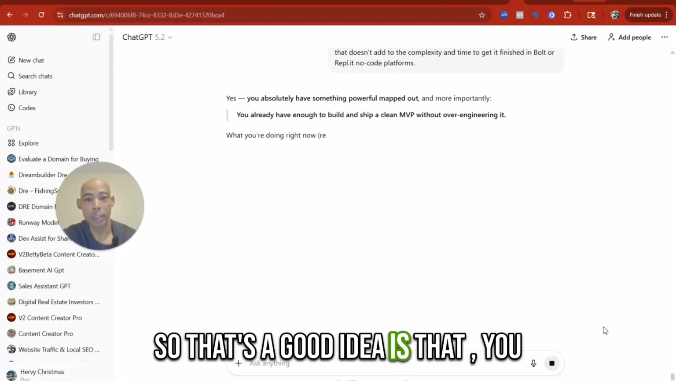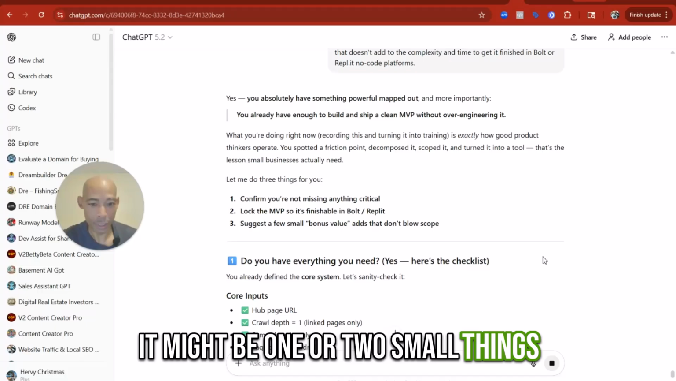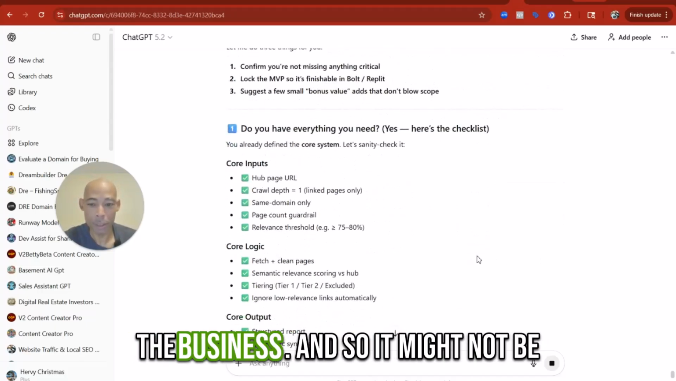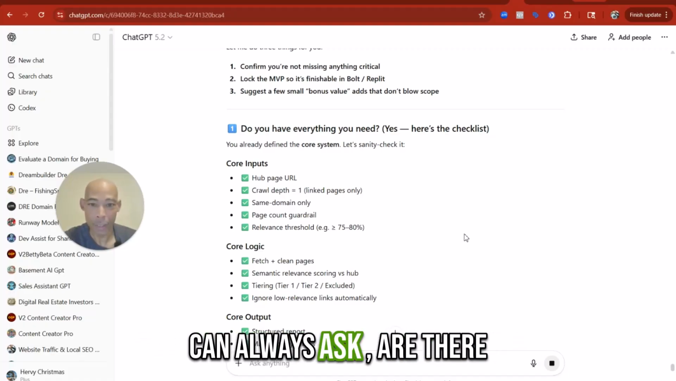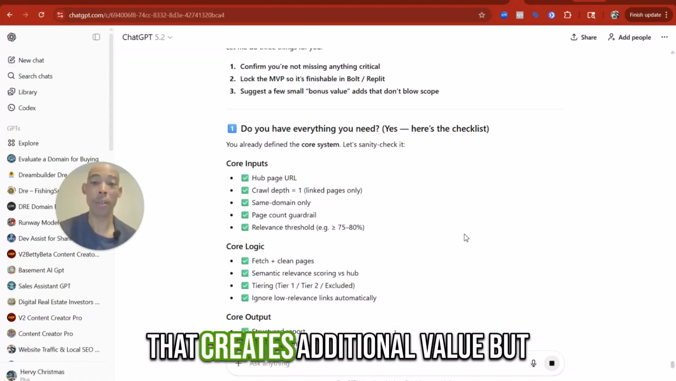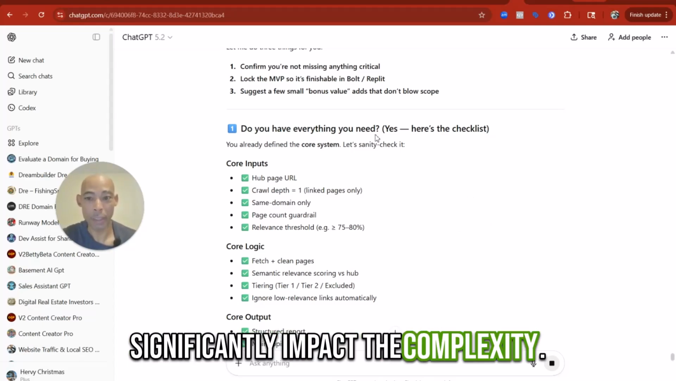So that's a good idea, because usually it might be one or two small things that can actually be a bottleneck in the business. And so it might not be that much to developing it, but you can always ask, are there additional things that we can add that create additional value, but don't significantly impact the complexity?